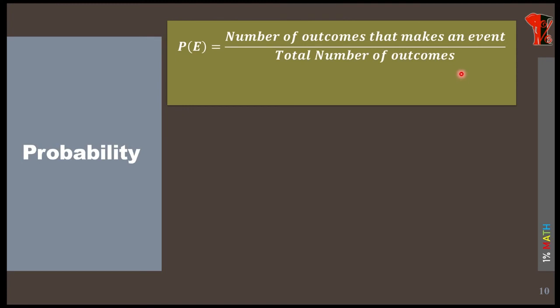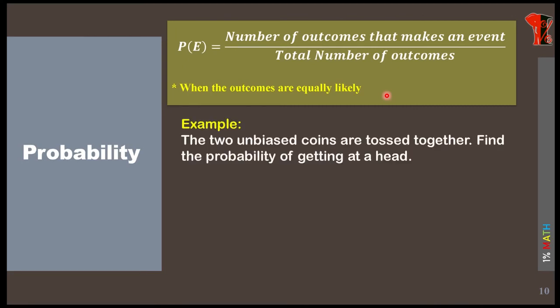For example, when you roll a die, we will have 6 outcomes, correct? And the events are: getting a prime number is an event, getting an even number is an event, and getting an odd number is an event. So these all fall under the events. There is one condition, that the outcomes are equally likely. That we already studied in the first slide. Let us see an example on this.